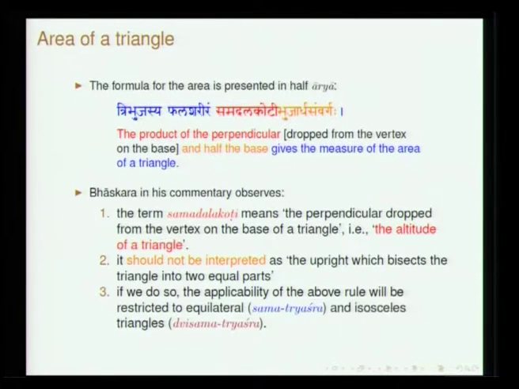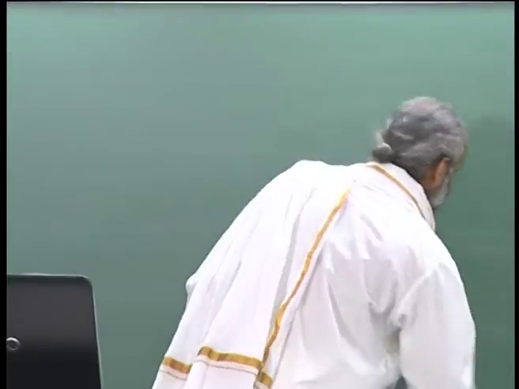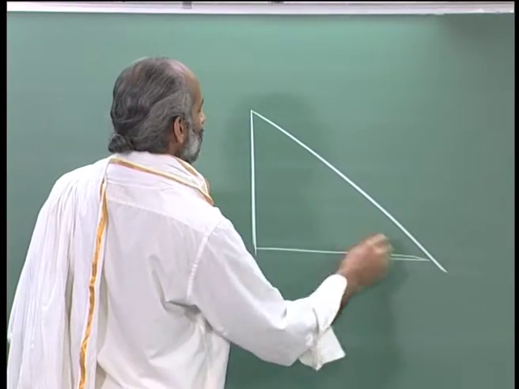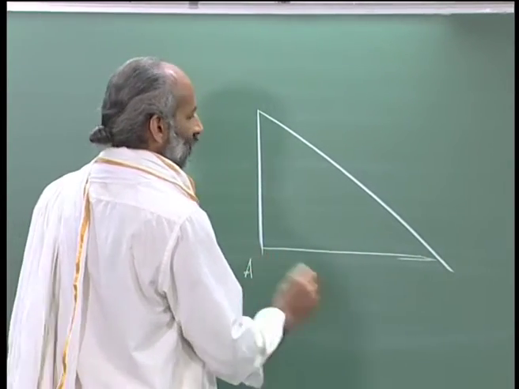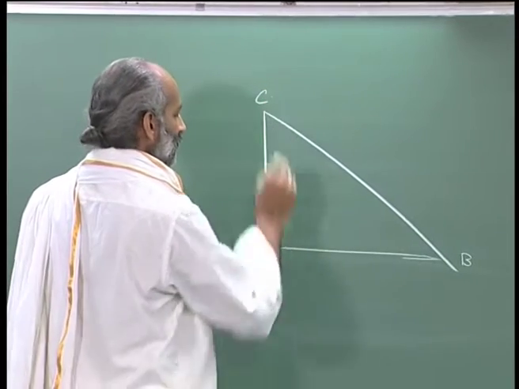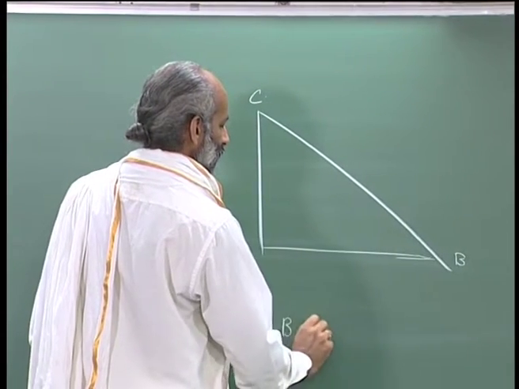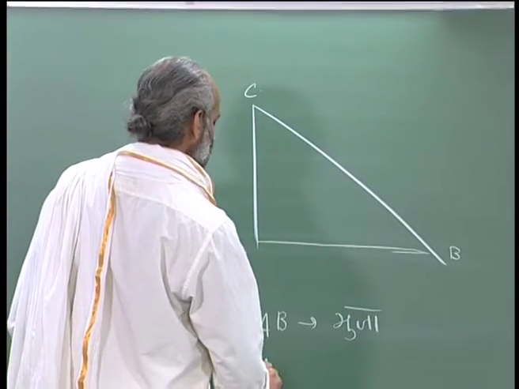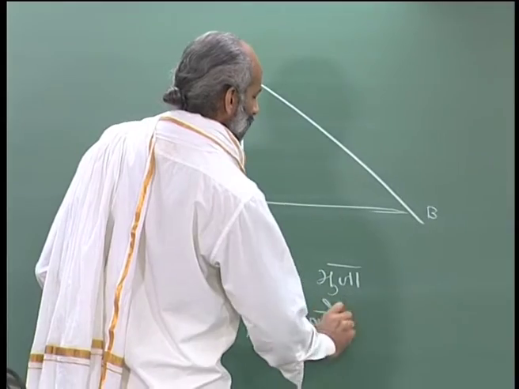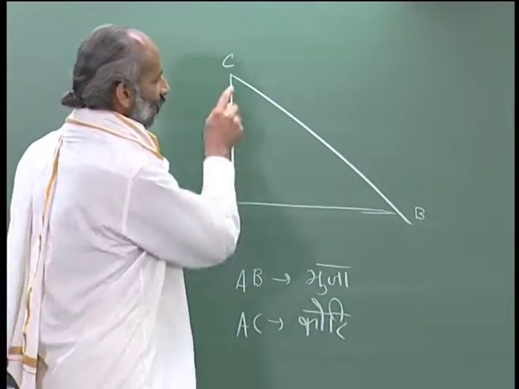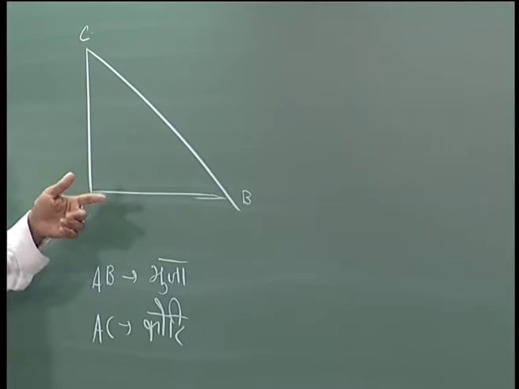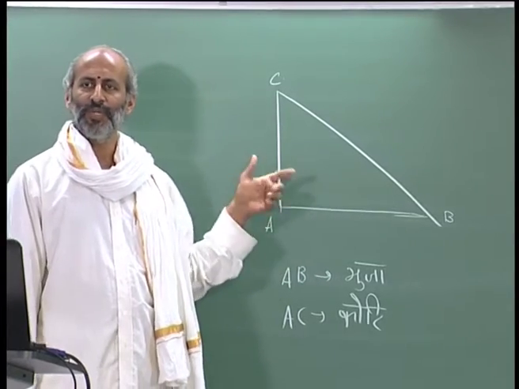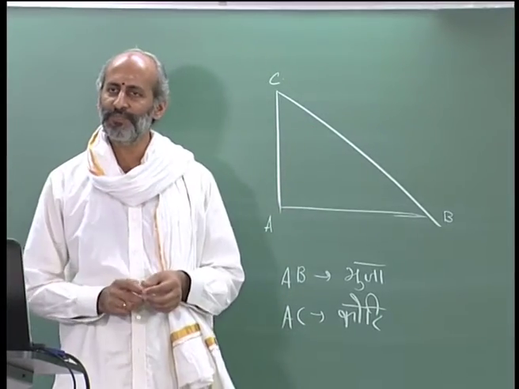See, in a triangle, usually if we have a right angle triangle, let us say ABC. If AB is bhuja, then AC is koti, and of course, this is called karna. These can be interchanged depending upon the choice of the angle. So, one is bhuja, the other is koti and the third is karna.